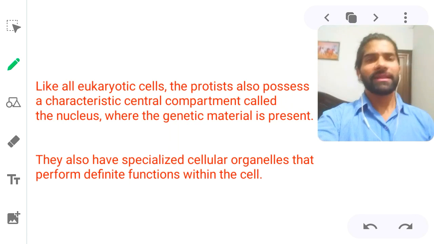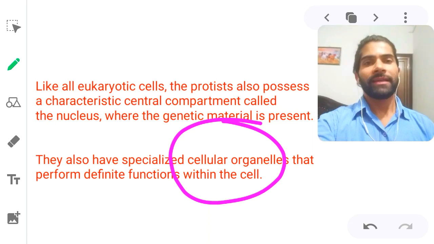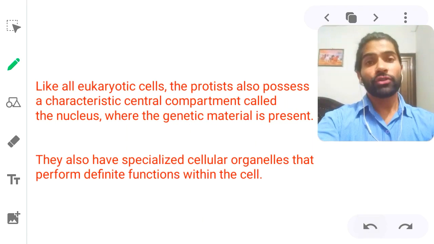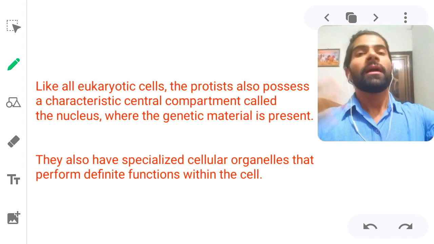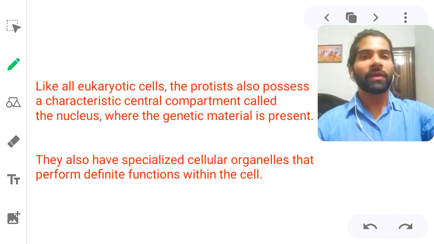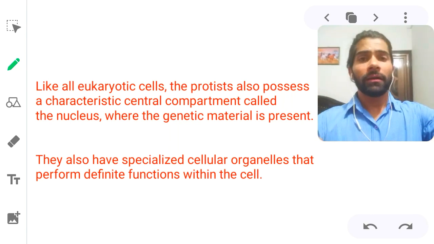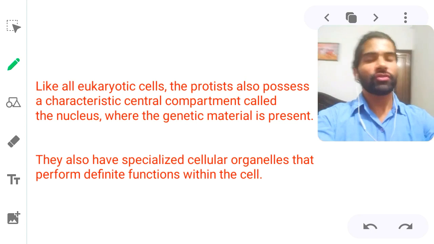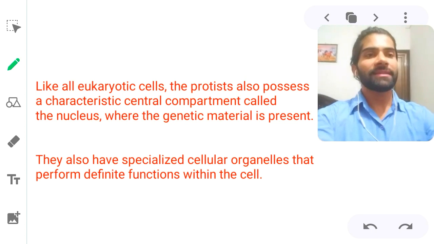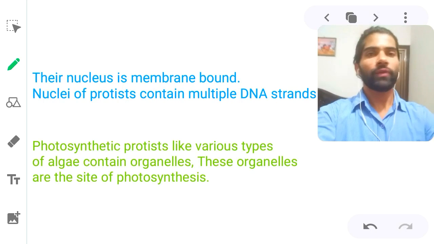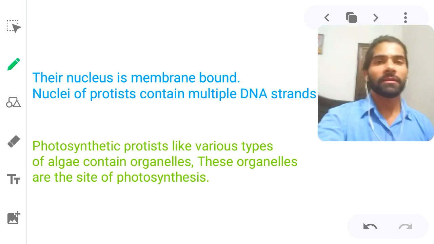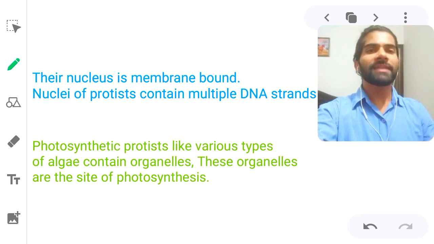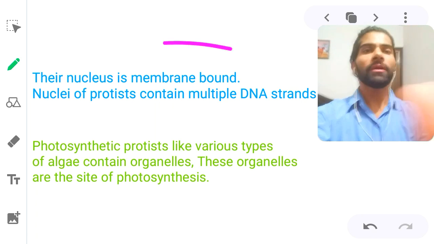They also have specialized cellular organelles that perform definite functions within the cell. Yes, like mitochondria, that is the powerhouse of the cell that makes the ATP for the cell because the cell needs energy. So mitochondria, ribosome for protein synthesis, endoplasmic reticulum for membrane synthesis, and so on. You know very well what is the function of the ribosome and the endoplasmic reticulum. The nucleus is membrane bound. Yes, because it is a eukaryotic cell, so that's why the nucleus is membrane bound.